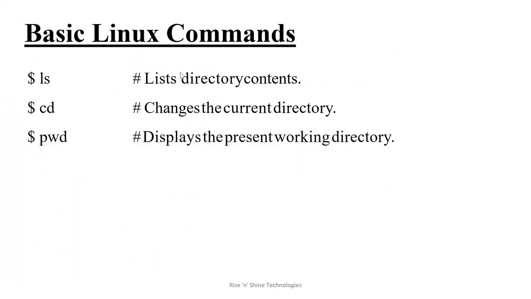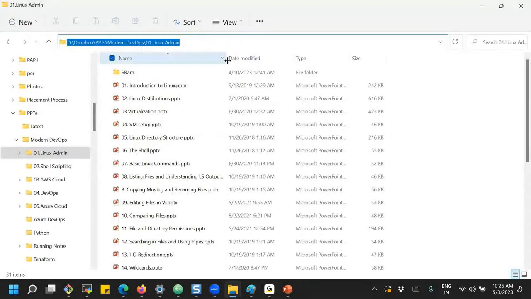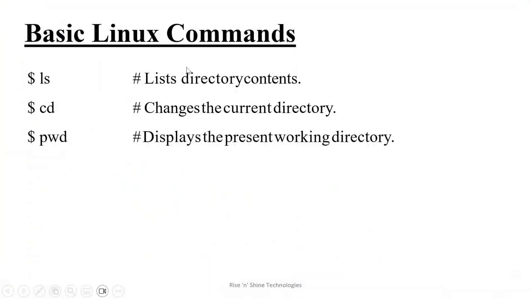And how do I know on Windows in which current directory I am? Now you can see this in the Explorer. This is my current directory, right? In Windows Explorer we can see in which directory we are presently. This is our present working directory. But on the Linux system, how do I know in which directory I am? What is the command for it? It is the pwd command, present working directory. Whenever you are browsing or changing directories, you should know the current working directory. That is the pwd command.